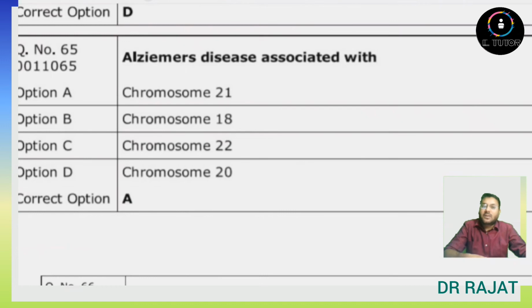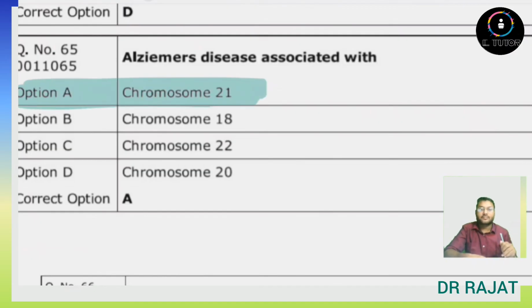Next question is, Alzheimer disease is associated with. So this is a direct question. We know that Alzheimer disease is associated with Down syndrome. So it is related to chromosome number 21. Option A will be the correct answer.